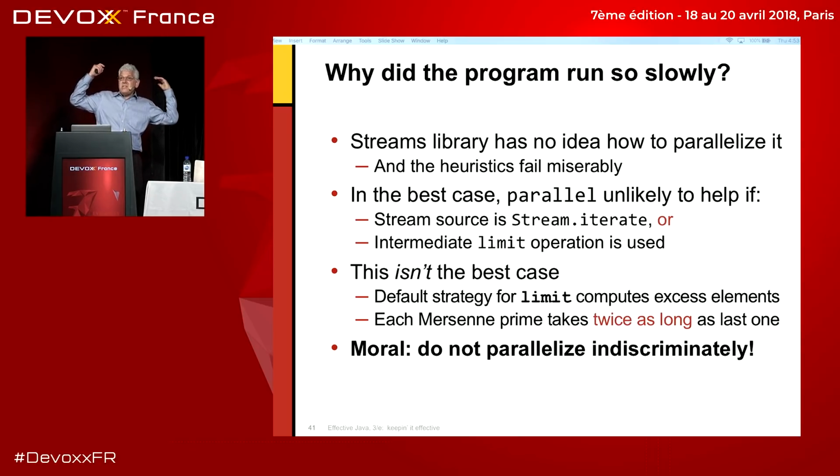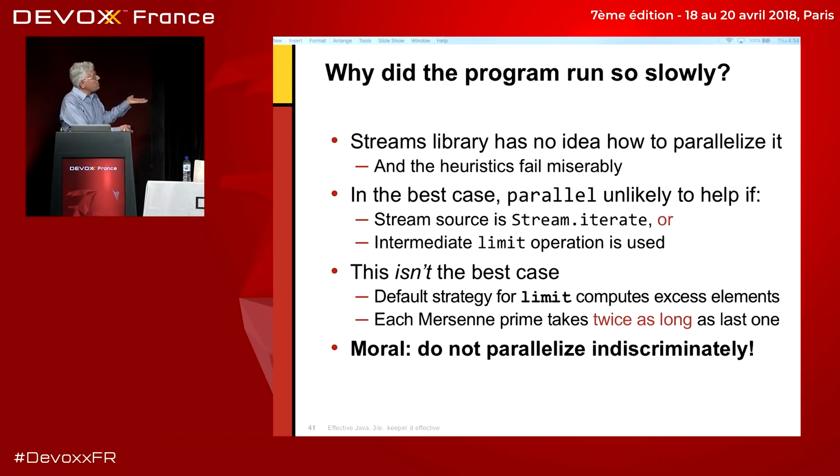Well, the Streams library has no idea how to parallelize this thing, and the heuristics fail miserably. Even in the best case, parallel is unlikely to help you if either the source is made by stream.iterate, it is, or a limit operation is used, it is. So this does two things that don't work well with parallelism, and it isn't the best case. The problem is the default strategy for limit computes extra elements and then it says, oh, there are too many, we'll throw some away. The problem with Mersenne prime calculation is computing each one takes as long as computing all of its predecessors, right? So it's exponentially slow in the number of Mersenne primes you compute. So if you compute 5 extra, you're quite hosed. It's, whatever it is, 32 times slower.